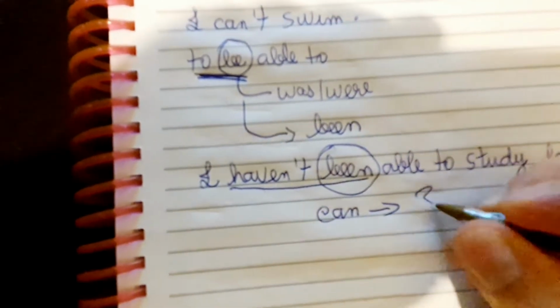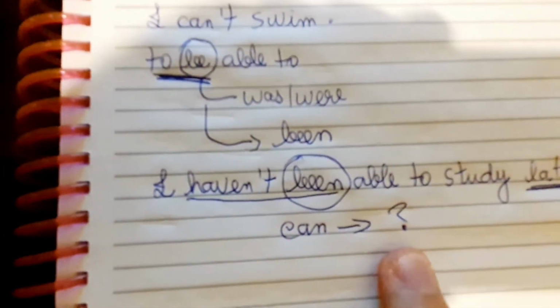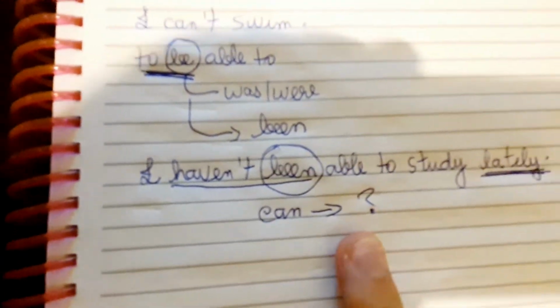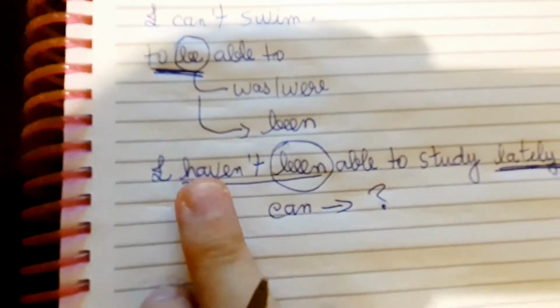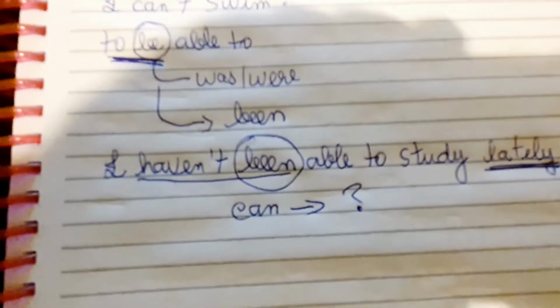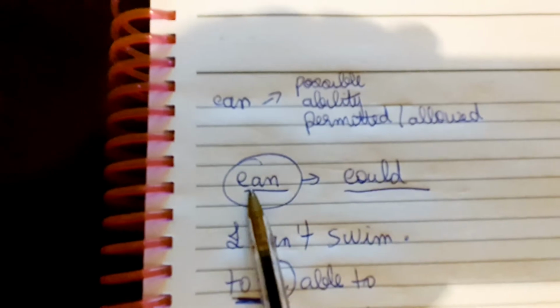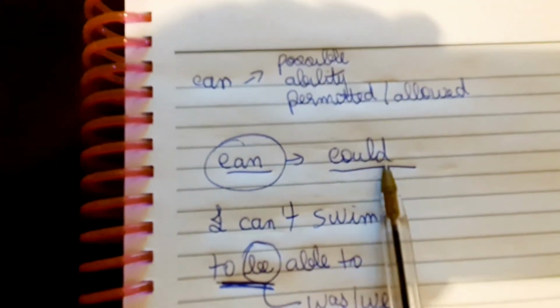With the verb can, on the other hand, I'm unable to change the verb tense to the present perfect. It's not possible. So I have to use another verb to change the verb tense, okay? The only possibilities, remember, can be changed to the past.